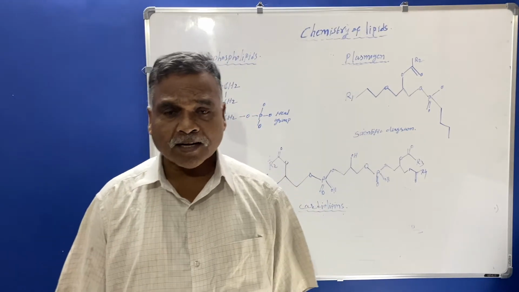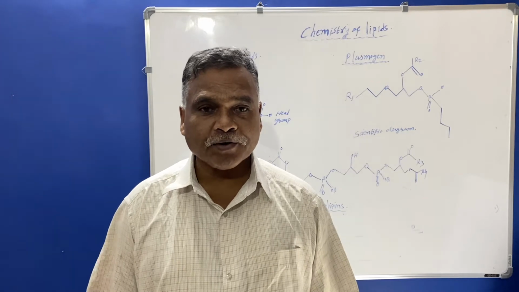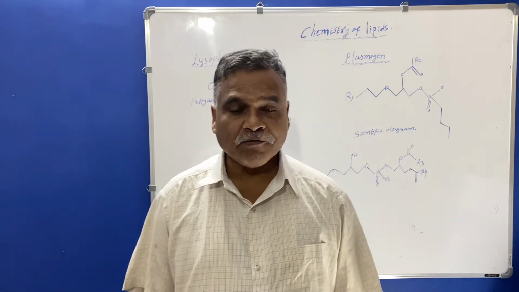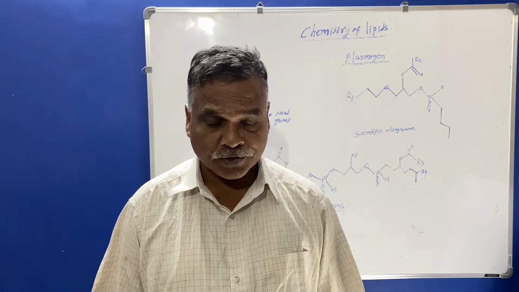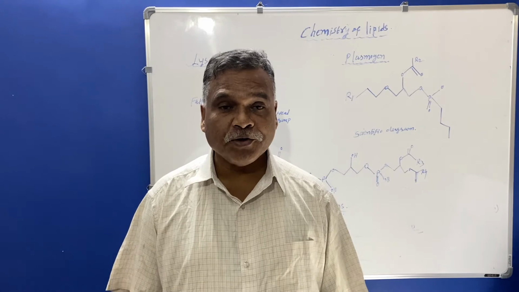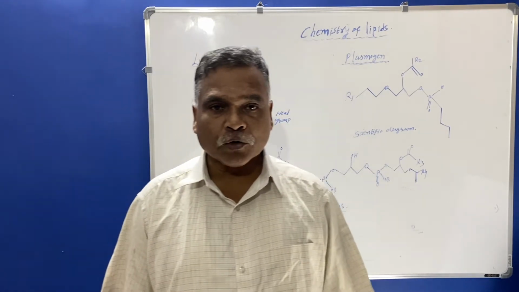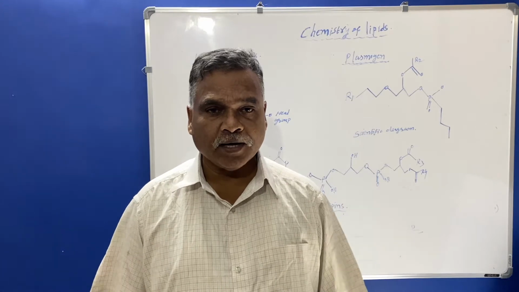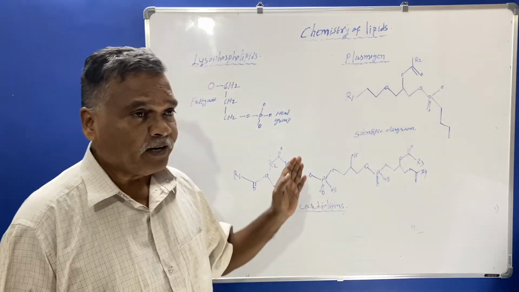Under the compound lipids, the examples are the phospholipids, glycolipids and lipoproteins. So these are the substances which will have esters of fatty acids with the prosthetic group, and they are said to be the compound lipid. Today we will see the phospholipid.